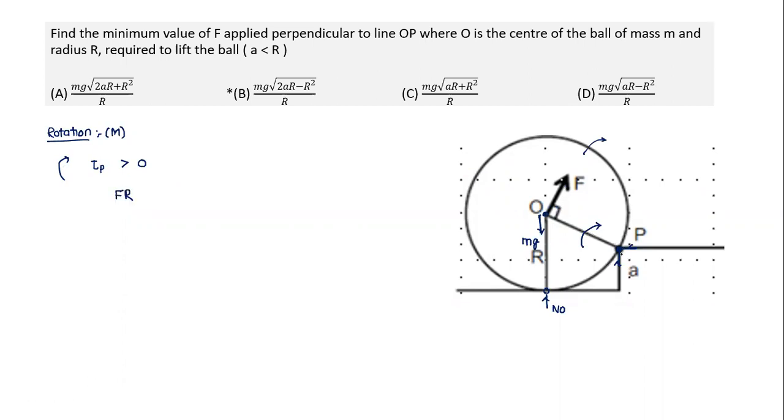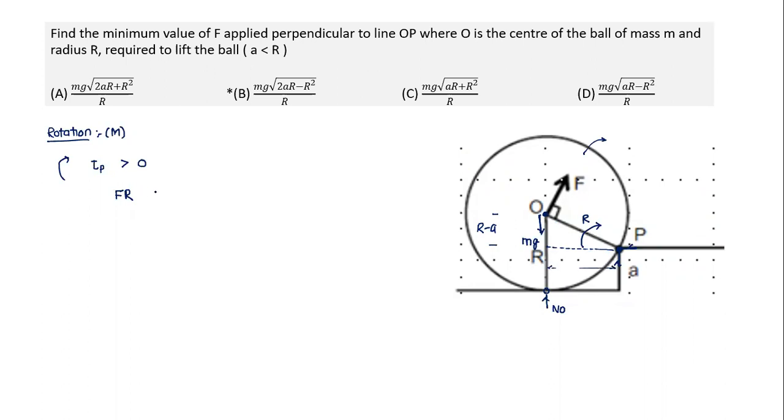And these two forces will have no torque, and there's no contact here. The other torque is only mg. So what is the perpendicular distance for mg? Mg is vertical, so I have to take this horizontal distance. If this is A, this side of the triangle becomes equal to R minus A, and this side is R. So what is the perpendicular distance we have to take here? What is the distance at which it's acting? This is the perpendicular distance.